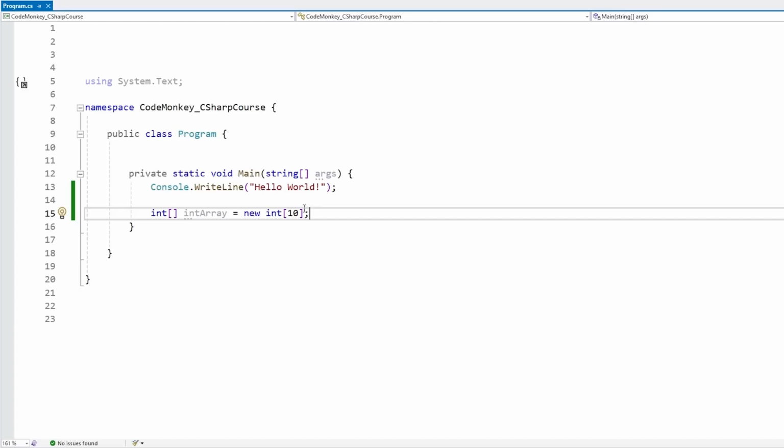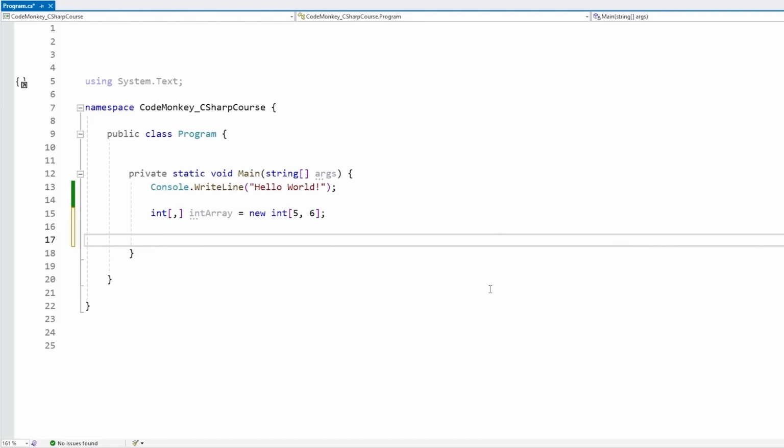This is the syntax for building a regular one-dimensional array: int, then the square brackets, int array, then create an array with some kind of size. One way to make a multidimensional array is to make an array with multiple dimensions. To do that, when we define an array, we include a comma for the dimensions. In this case, we have 2 dimensions, one on the left side, one on the right side. Technically, there's no limit, so you can add as many dimensions as you want. Here, let's do a simple 2D array, and afterwards we just include the size for both dimensions. Like this, we have a 2-dimensional array. On the first dimension, it has a size of 5, and on the second one, it has a size of 6.